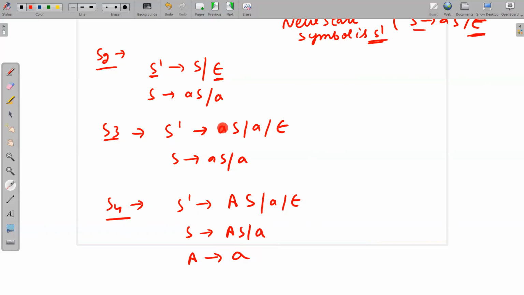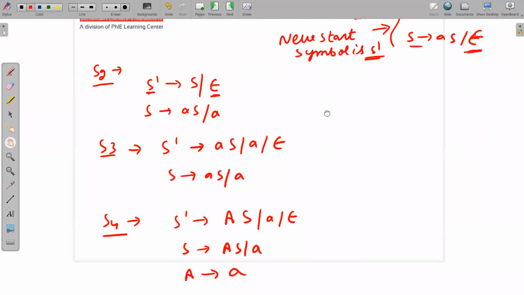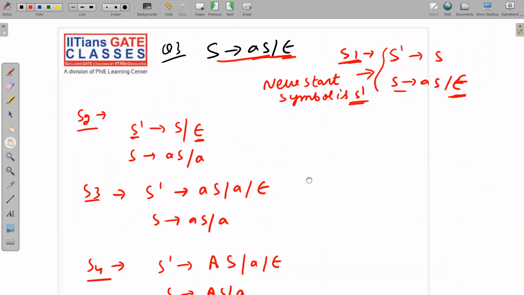Because if we replace it by capital S, then obviously this capital S will be replaced by a, and this capital S can be replaced by AS also. So that may create some problem. So make a proper habit: if we have got a terminal here, add a new non-terminal. Replace it with a new non-terminal. That's it. I hope I have made the point clear to all of you.